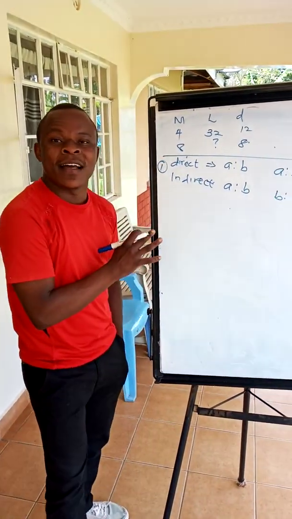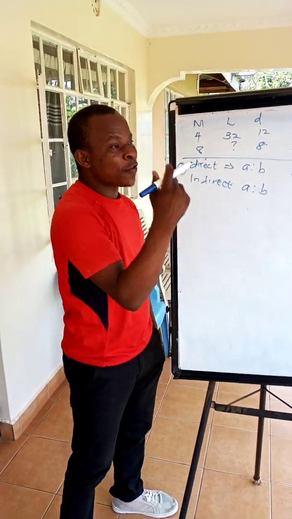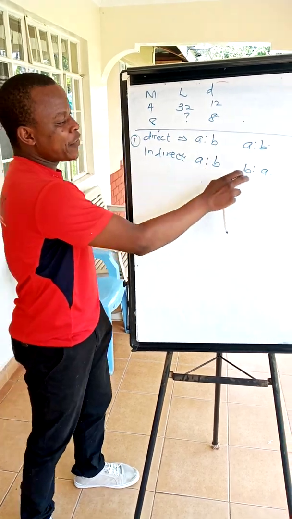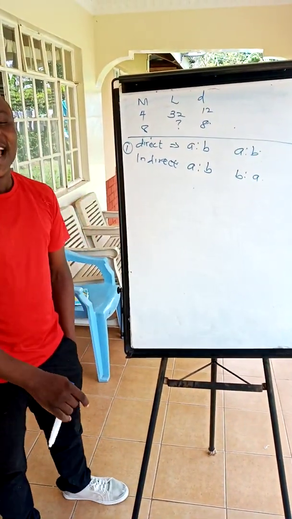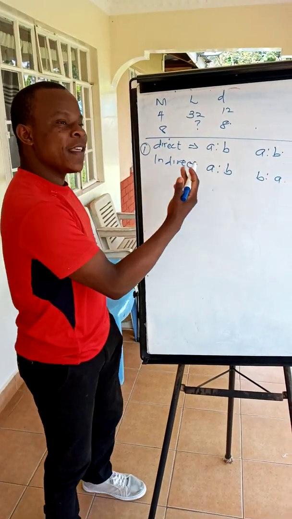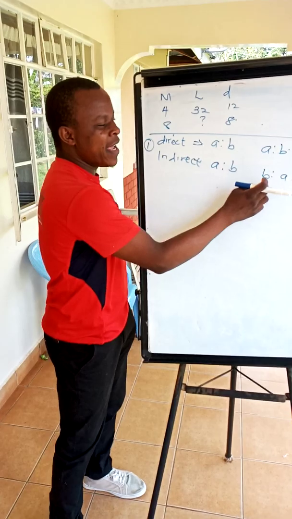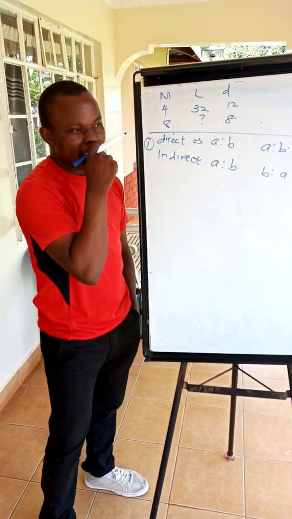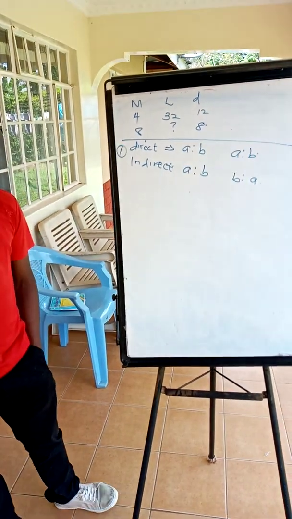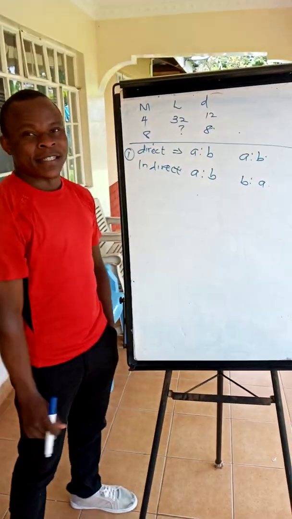And I know this is where the problem is. One quantity increases in the ratio of A to B and produces a corresponding decrease in the ratio B to A. And vice versa. Don't forget that. And vice versa means that if there's a decrease in the ratio of A to B in indirect proportion, then there will be a corresponding increase in the other quantity in the ratio of B to A. All right? So these two are very important.